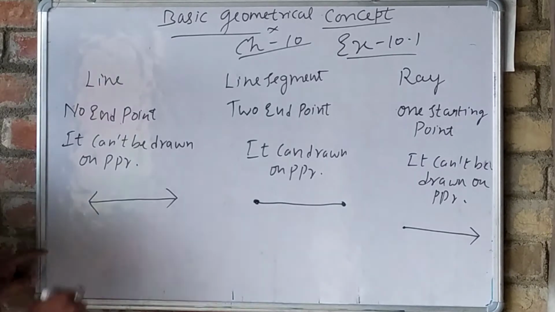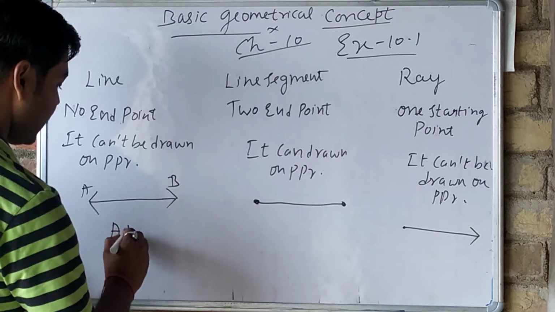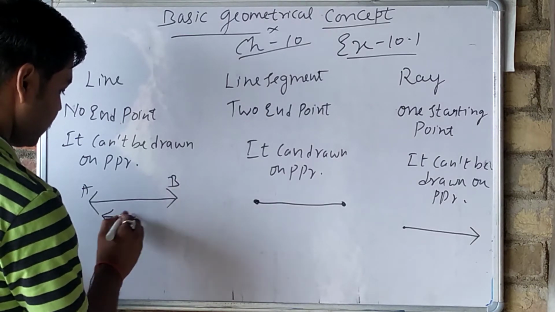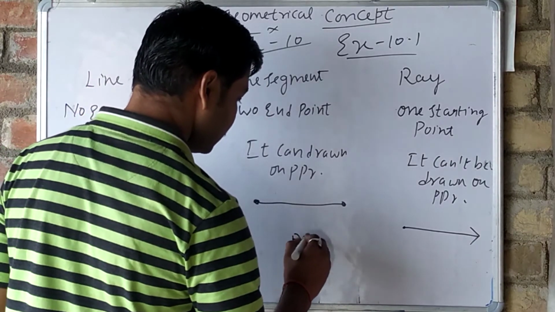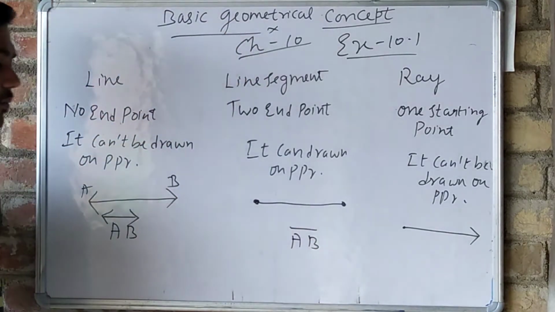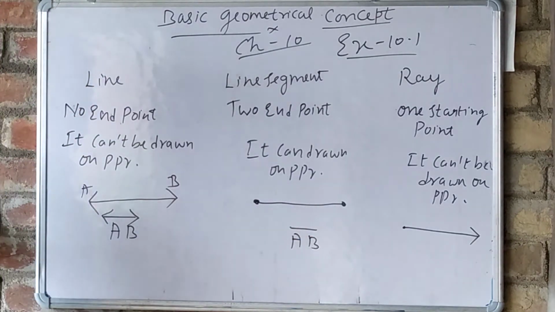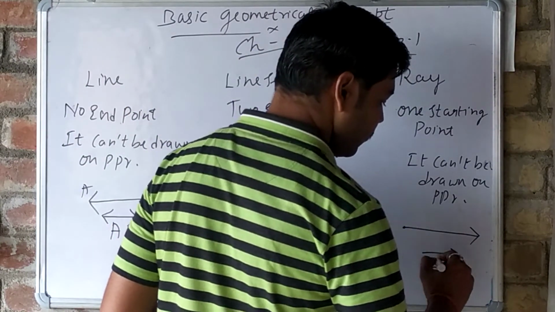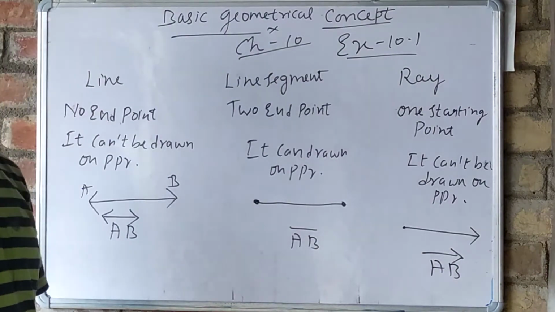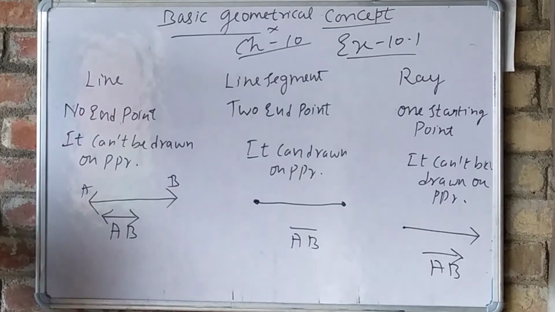Suppose these points are A and B, so it is represented like AB. If we have a representation with arrows on both ends, then we say it is a line. And AB with a simple bar on it is a line segment. And when AB has only one arrow on its upper head, then we say it is a ray. So this is the difference of representation.